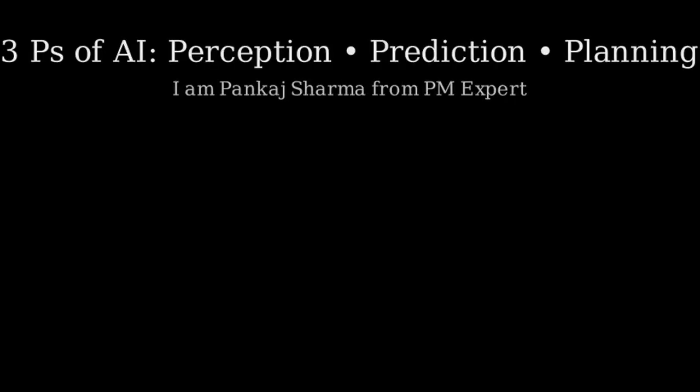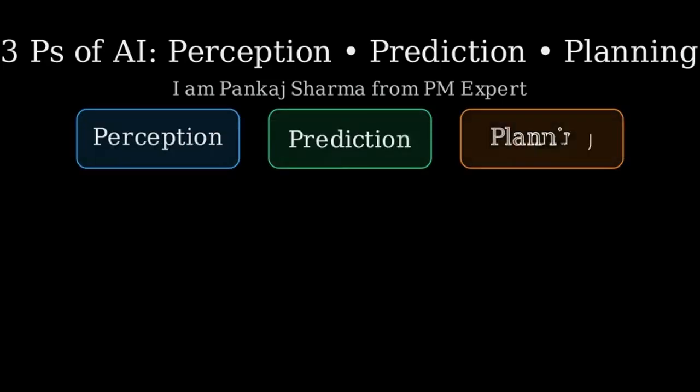Welcome. Today, we will build an intuitive picture of the three P's of artificial intelligence: perception, prediction, and planning. We will see what each part does and then tie them together in a simple self-driving example.